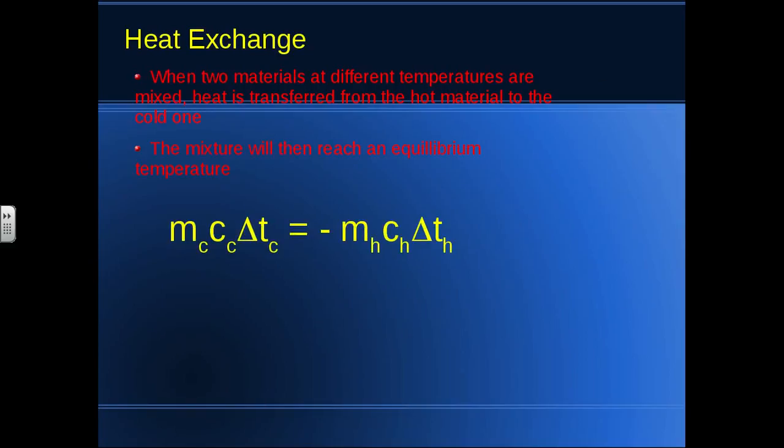And we can use this formula to show what happens. So C stands for cold, and H stands for hot. You'll notice here that on the hot side of the formula, we have a minus sign. That shows us that the hot material is losing energy, whereas over here, this is assumed to be positive because the cold material is gaining energy. So again, the C means cold and the H means hot. And I covered the answer to that question already.